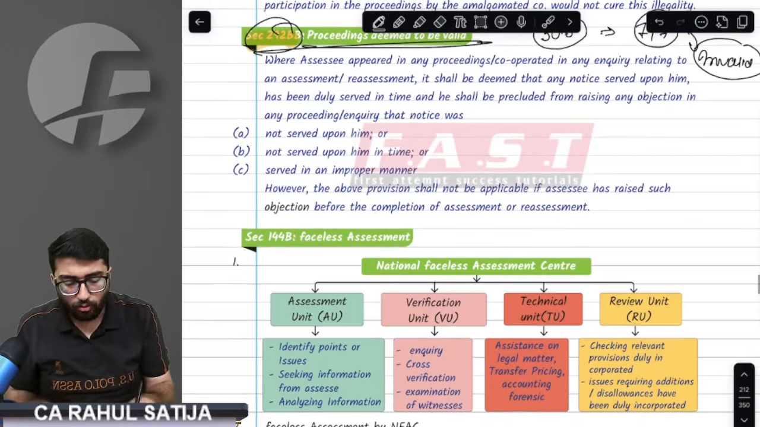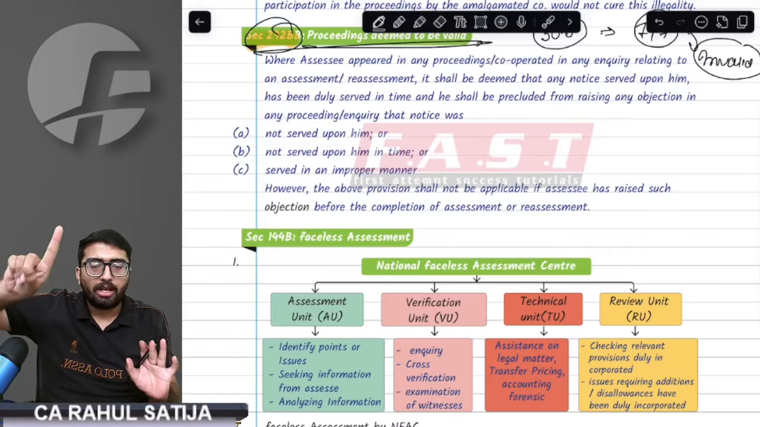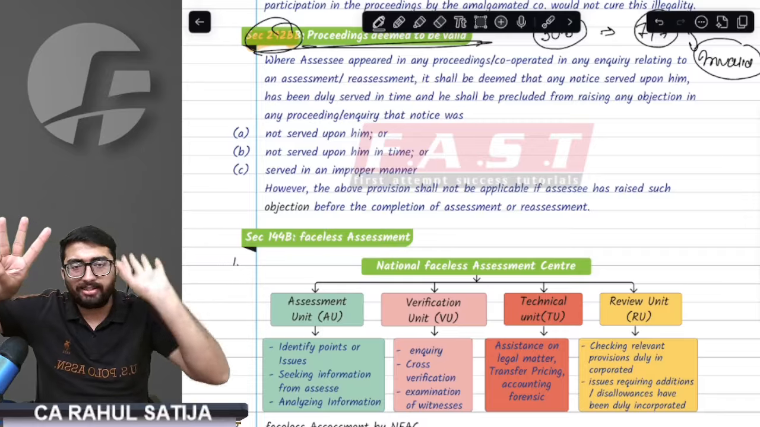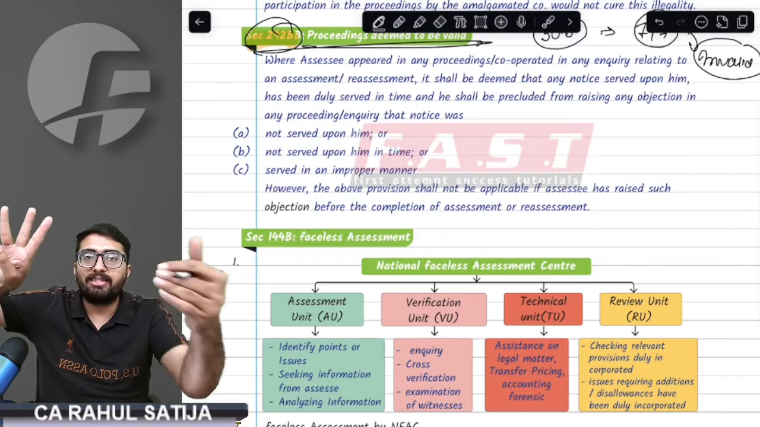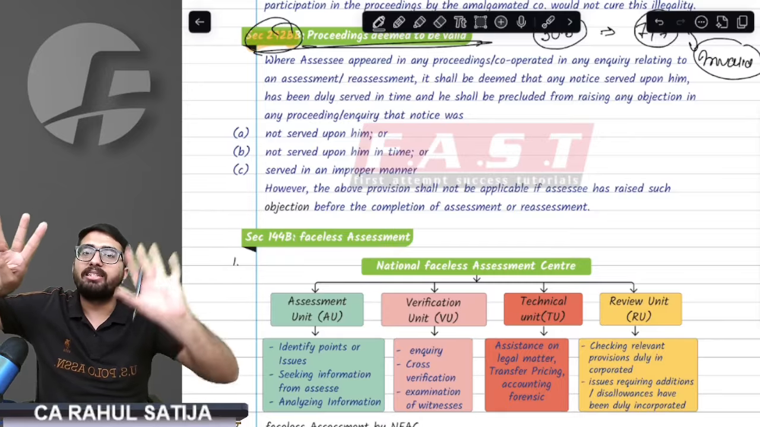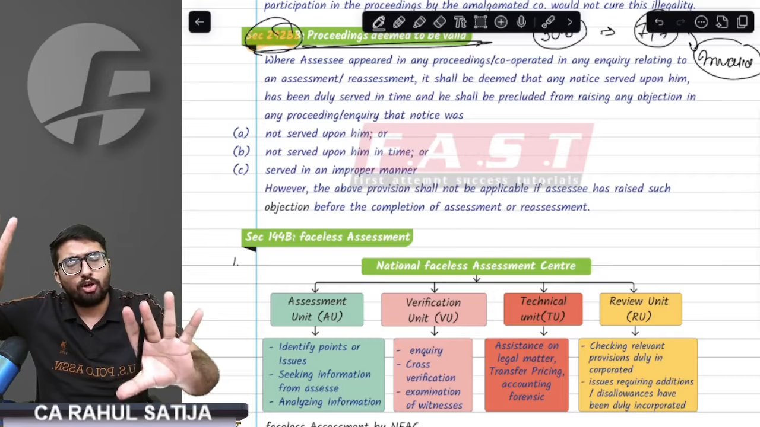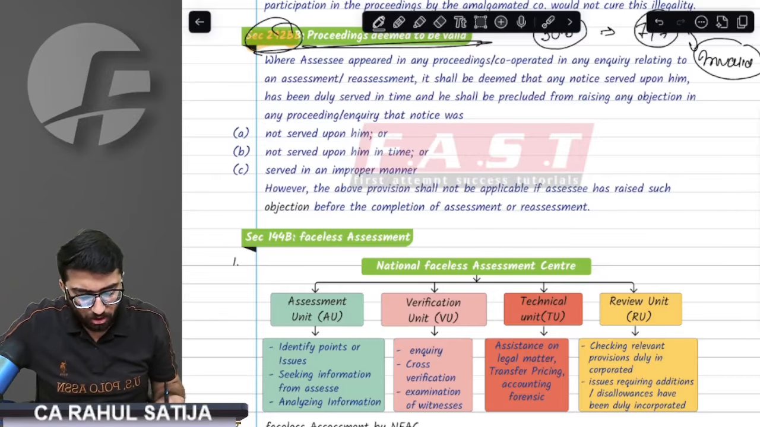Done, sir. So what did I say? Clerical errors would not invalidate the proceedings, but non-issuance of notice is invalid. Notice to a non-existing company is invalid. Late notice is ideally invalid, but if the assessee cooperates and the order is passed, it is a valid assessment. But if the assessee objects, it shall become invalid. Got it, sir?